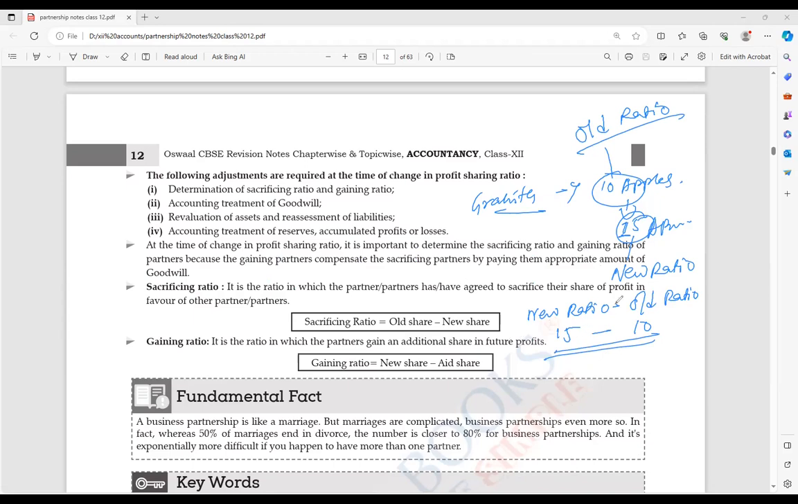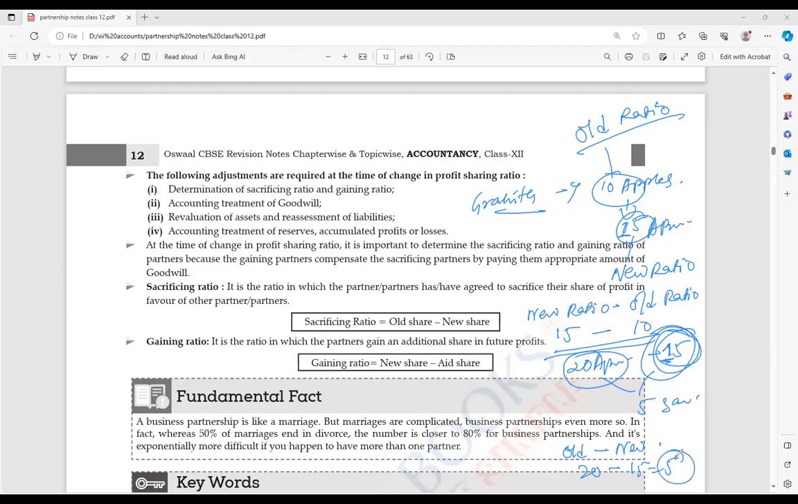Now say, for example, I have given 5 apples to you. So before I had 20 apples, now I am having 15 apples. If now I am having 15 apples, how much have I actually sacrificed? 5 apples. How can I get that? Old ratio minus new ratio. So 20 minus 15 equals 5.